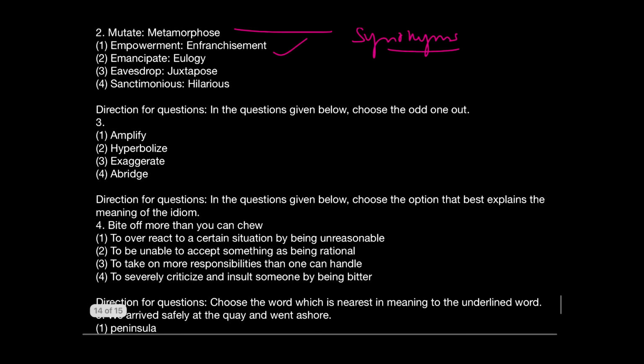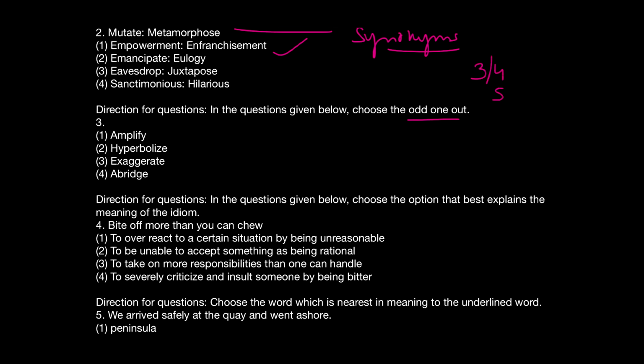In the third one, we have to pick out the odd one out. Finding the odd one out is also called classification questions. And the most important thing to keep in mind in such odd one out questions is that our focus should be finding 3 out of 4 which have some same features, and 1 out of 4 which is different. This is very important to note, because when we look for an odd one out, generally our way of searching is asking which one is different and has something not present in the others. That should not be the way of doing the questions. The way should be making a group of 3 and then pulling out 1 from them.